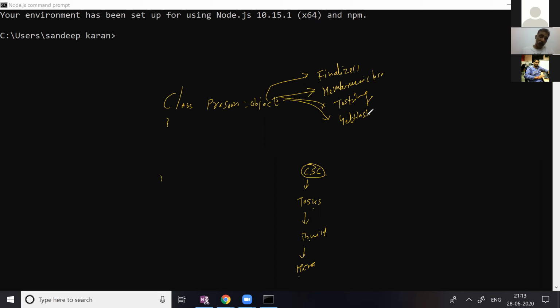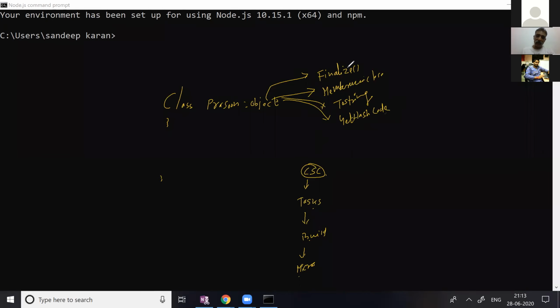I request, and I'm getting an object. At the same point of time, Vinod sir is requesting, and he also gets the same object. If both objects have the same memory location, how do I know? By your GetHashCode. This function plays a major role in the case of the singleton pattern.